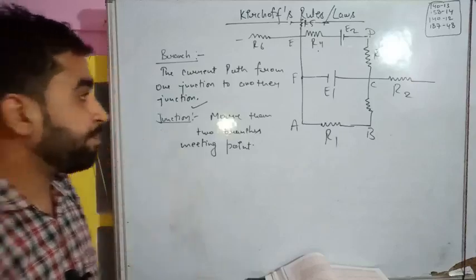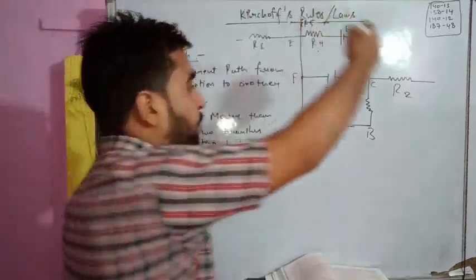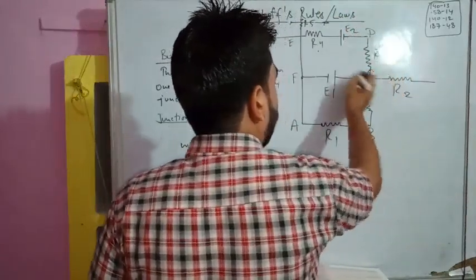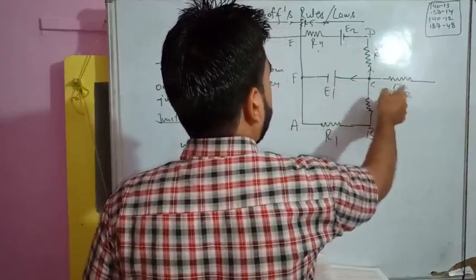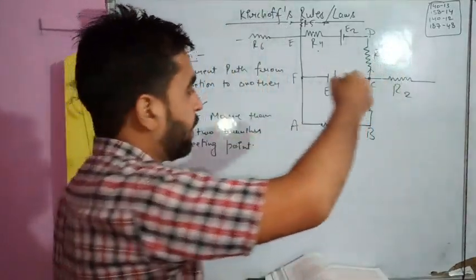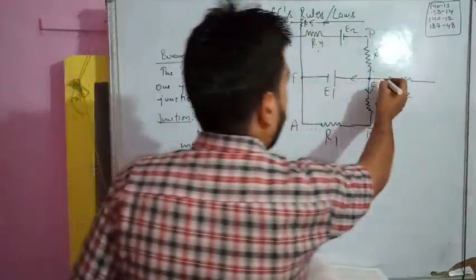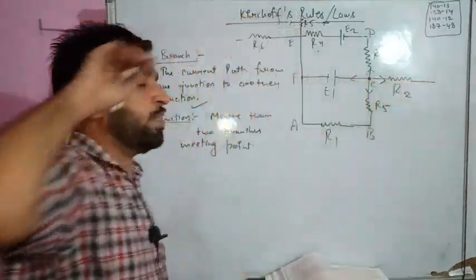But here, suppose we discuss point C. From this, we have one path towards R3, one path towards E1, another path towards, suppose, R5. We have another path towards R2.